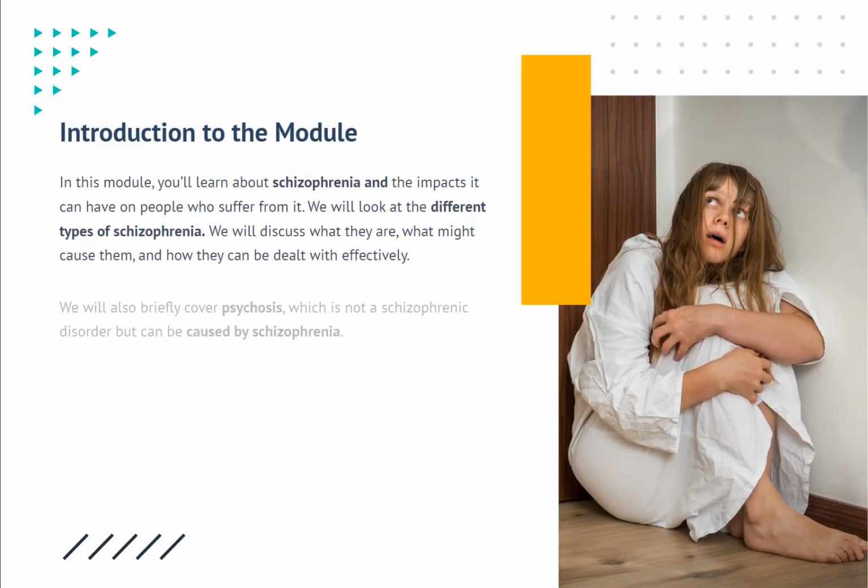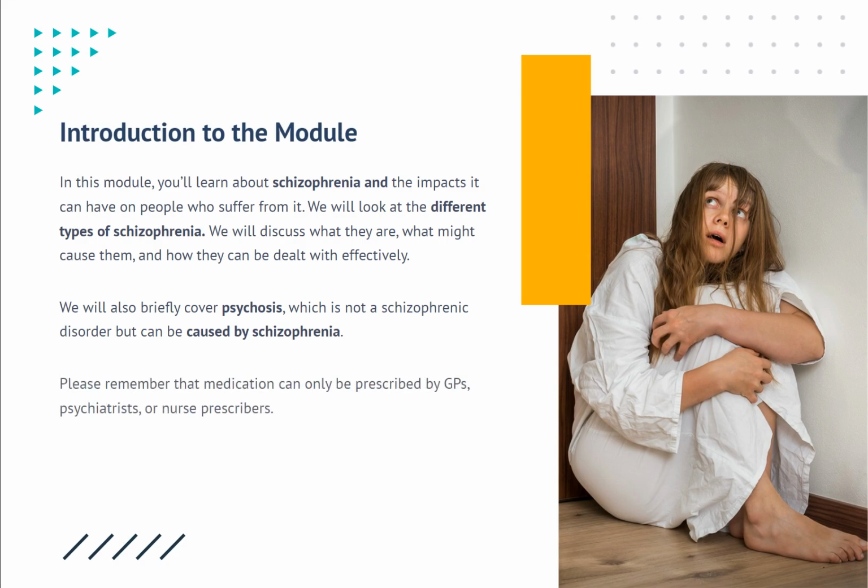Introduction to the module. In this module, you learn about schizophrenia and the impacts it can have on people who suffer from it. We will look at the different types of schizophrenia. We will discuss what they are, what might cause them, and how they can be dealt with effectively. We will also briefly cover psychosis, which is not a schizophrenic disorder, but can be caused by schizophrenia. Please remember that medication can only be prescribed by GPs, psychiatrists, or nurse prescribers.